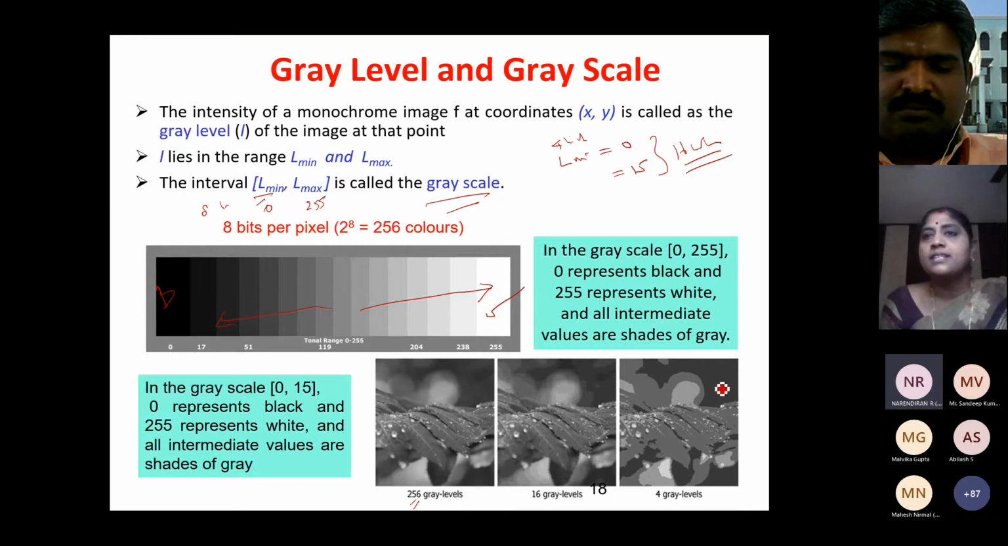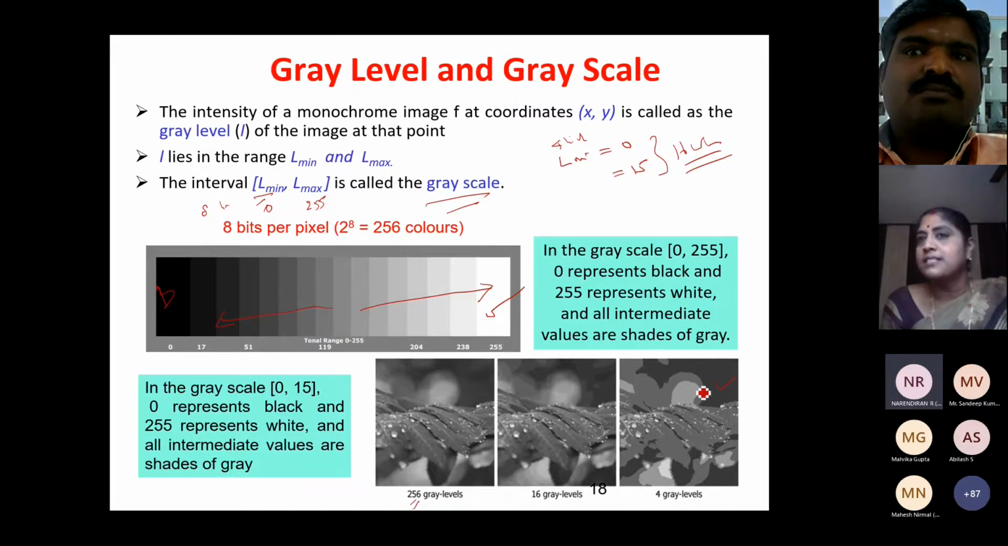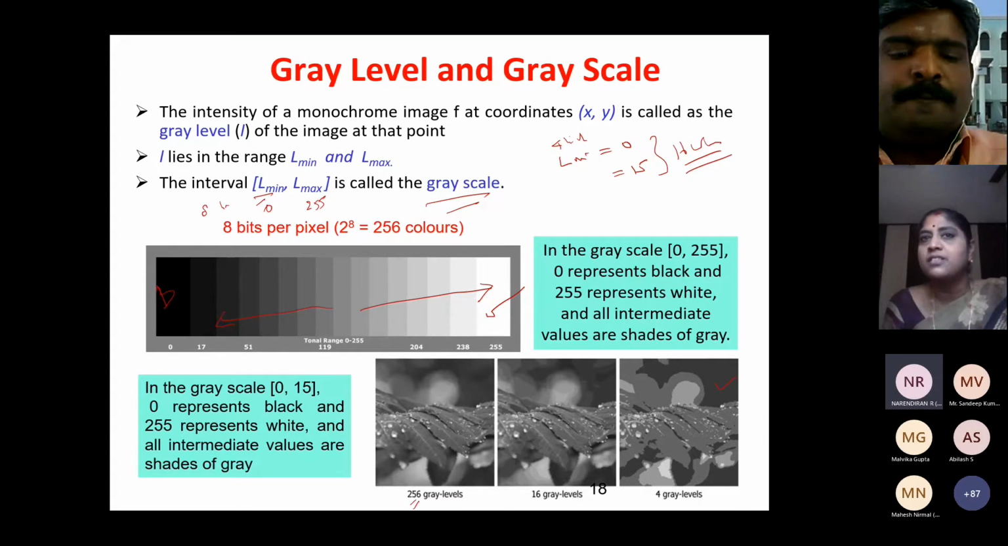See what happens in the last slide. I'm using only four gray values. Here we can see all these values are given a single value. There is no difference. Okay, so you can see the leaf, the sharpness has come down. Can you see? If you take this leaf and this leaf, because I'm using only 4 different colors, I am not able to give realistic results. So here everything is merged together. You can see the difference here and here.